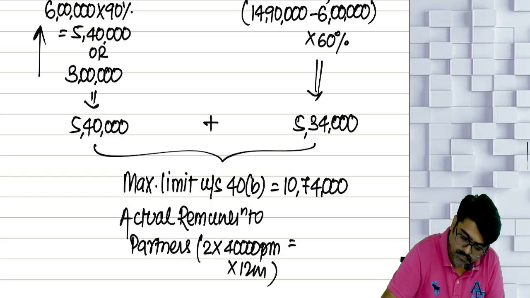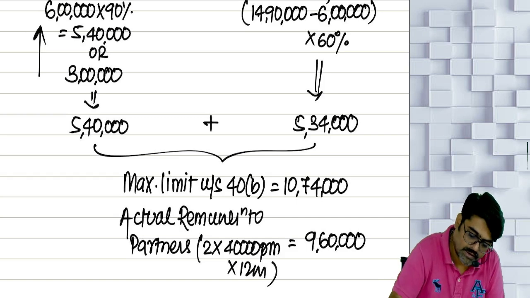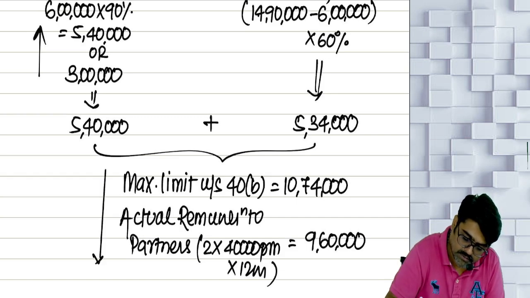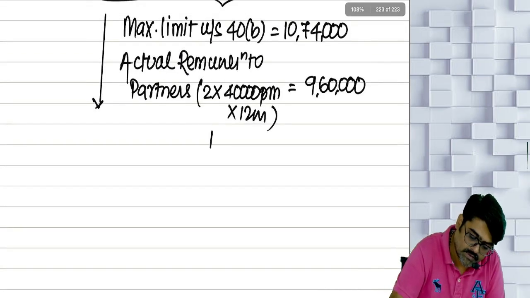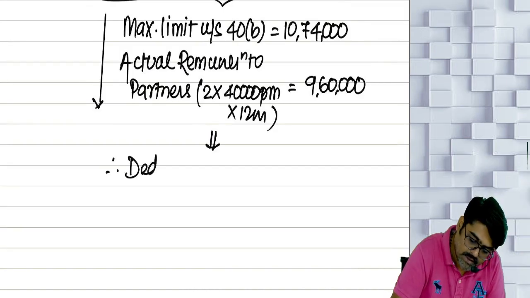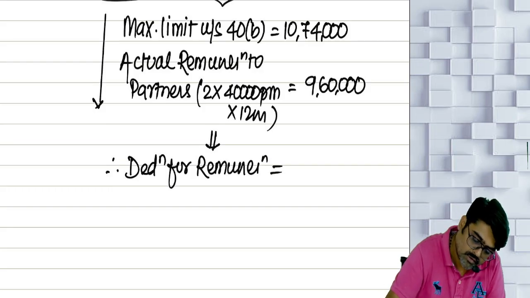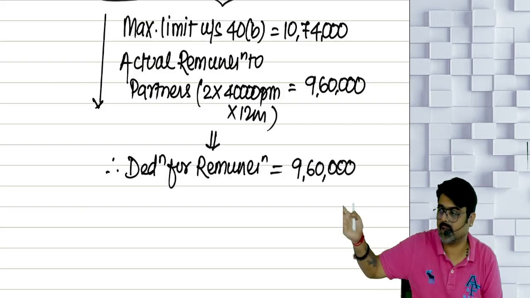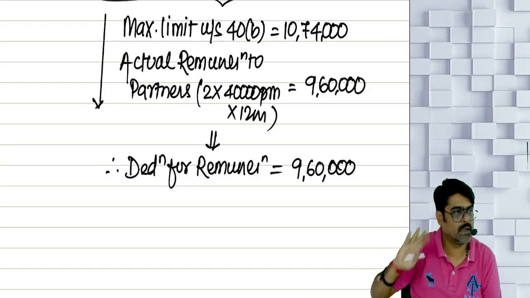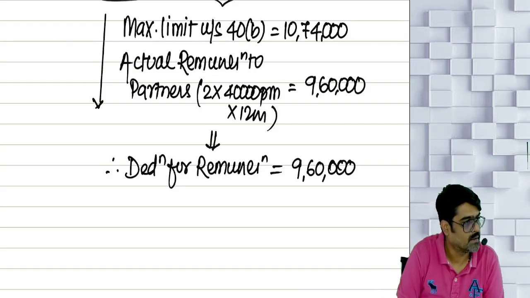Total is 9 lakh 60. 10 lakh 74 or 9 lakh 60, whichever is lower. So therefore deduction for remuneration is equal to 9 lakh 60. Full remuneration given will be allowed because that is within the limit. Understanding? This way, if you present, you will get full marks.